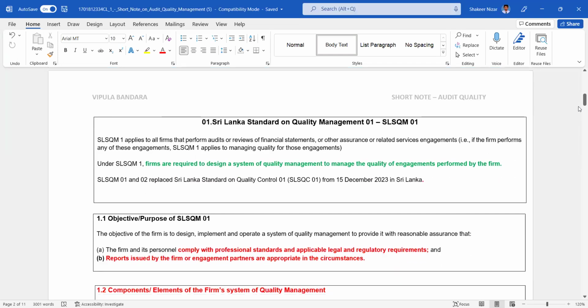Previously we had SLSQC 1, Sri Lanka Standard on Quality Control 1. It is replaced by these SLSQM 1 and 2, the Sri Lanka Standard on Quality Management.